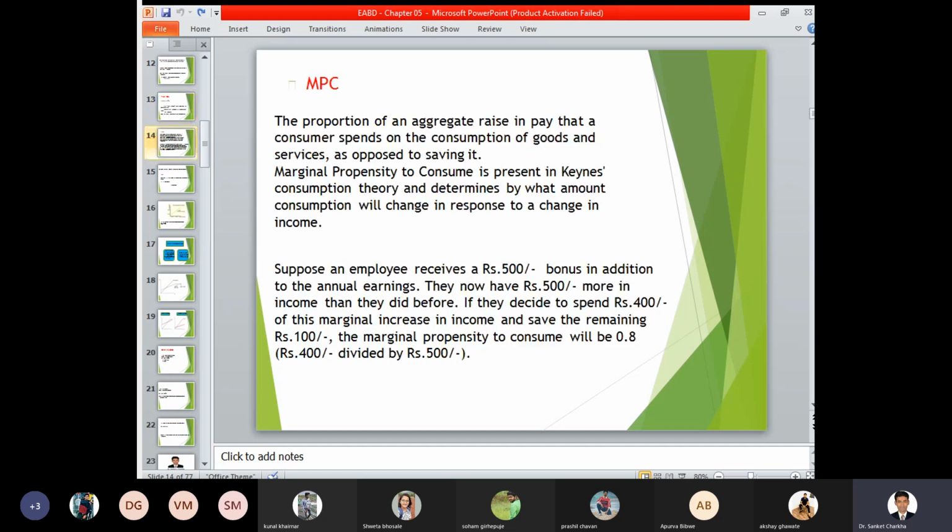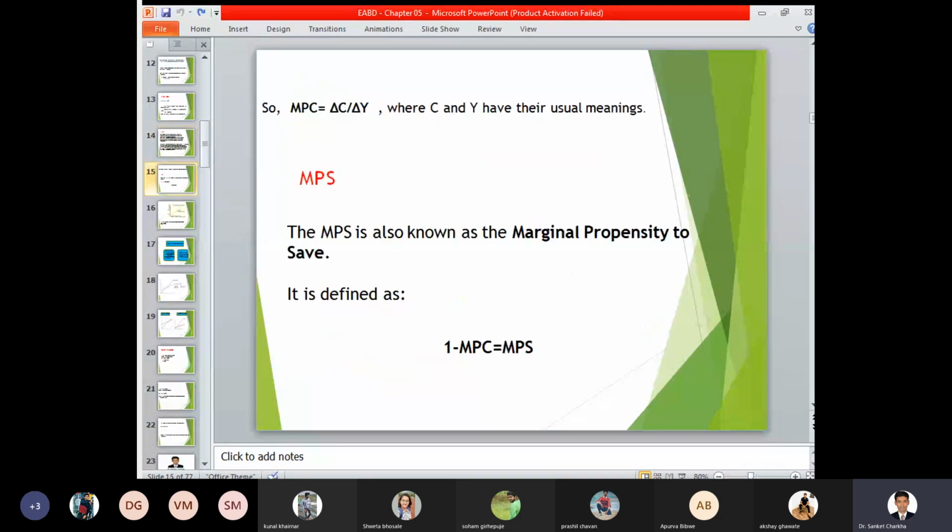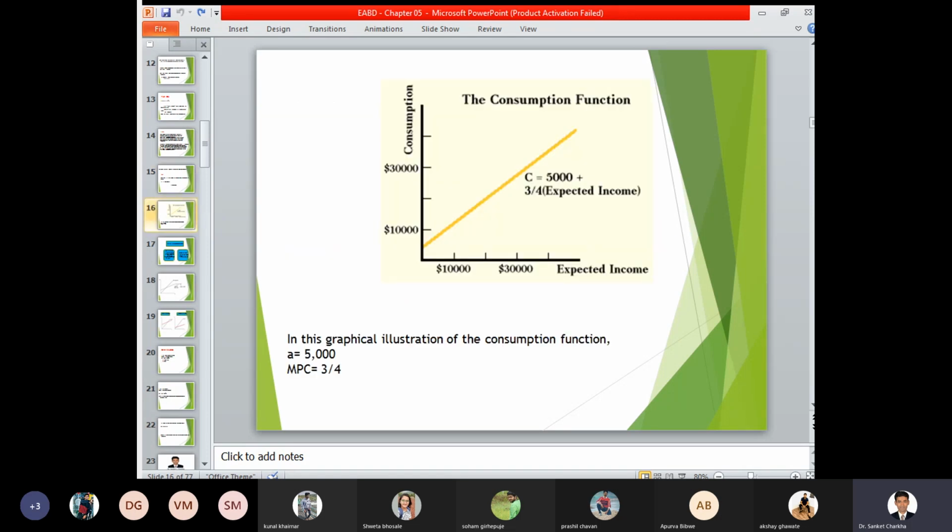In terms of MPC, we have seen two concepts with respect to the Keynesian theory, that is marginal propensity to consume and marginal propensity to save. MPS is also known as marginal propensity to save, wherein 1 minus MPC is equal to MPS. So whatever amount you are consuming or expending, the amount which has been left over from the expenditure pattern is called a savings pattern.